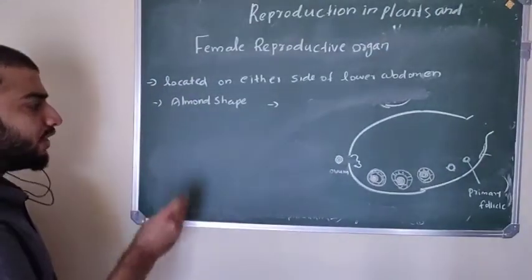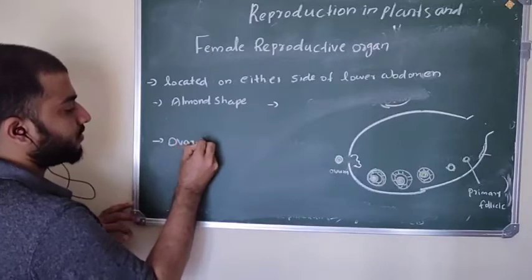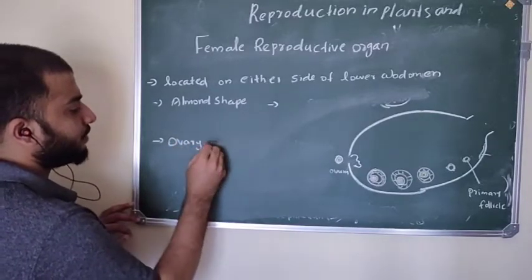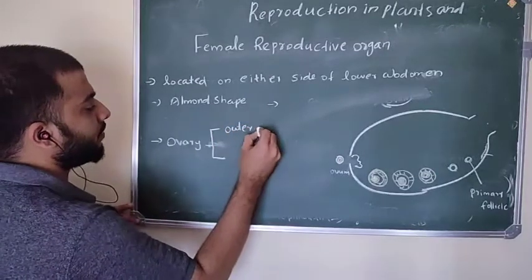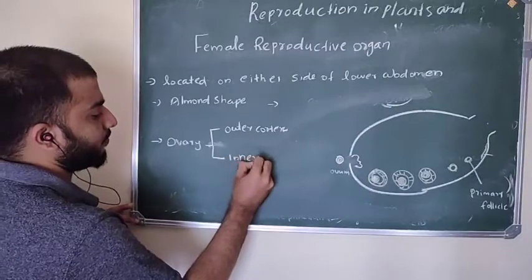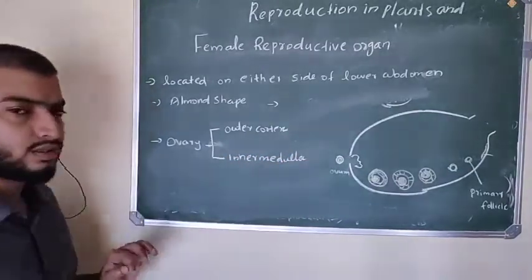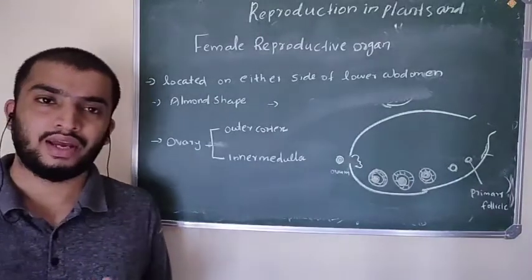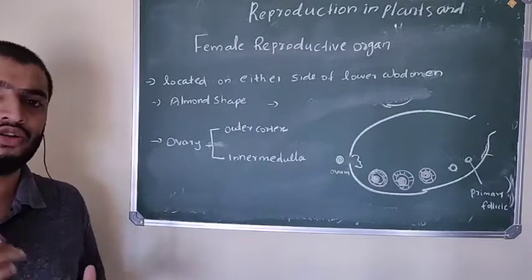So this ovary consists of an outer cortex and an inner medulla. The outer cortex is made up of a network of connective tissue, and that connective tissue is called stroma.